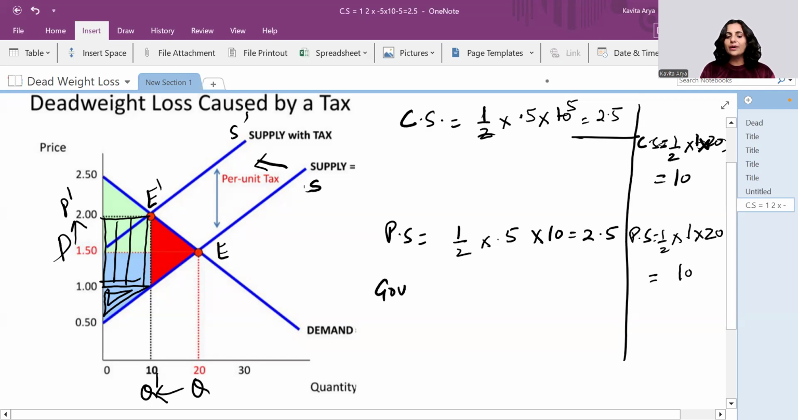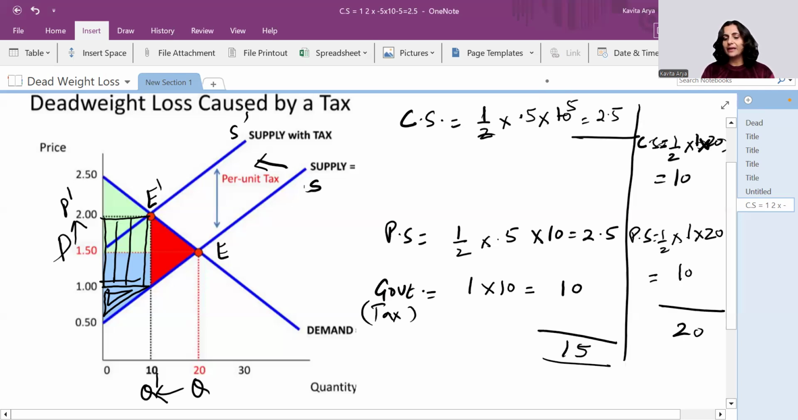So what goes to government? Government gets to have the tax amount, and tax is how much here? So the length into breadth gives you 1 into 10 because it is a rectangle. So this is 10, right? So I have the total of 2.5, 2.5 and 10. So this makes a total of 15 and this makes a total of 20. So what is the remaining 5?